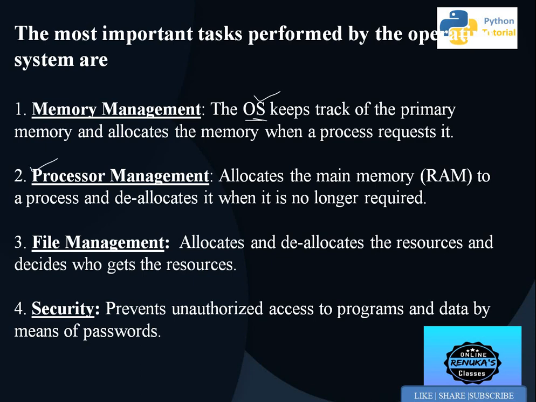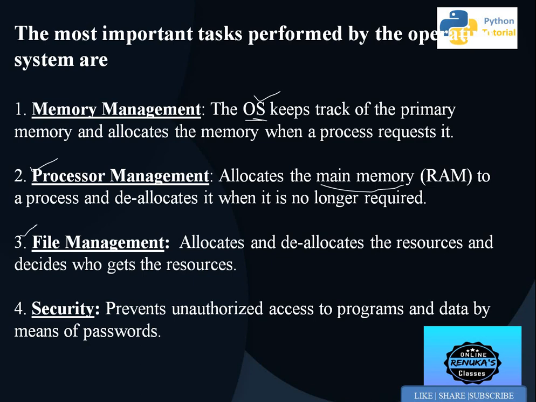Next is processor management, which allocates the main memory to a process. We use multitasking in the operating system. If we are doing one or two tasks side by side, then it is the task of the operating system to arrange which task or job will be executed first and which next. Side by side it will allocate the main memory to the tasks depending upon their priority.